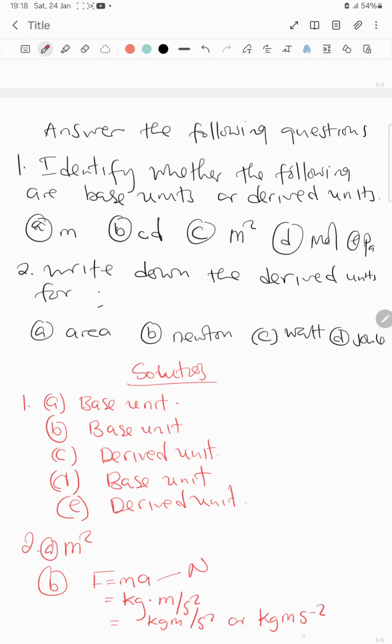If you remove the slash, then the exponent becomes negative. So this is the answer here. You can choose N for this one or that one. So that is for B.